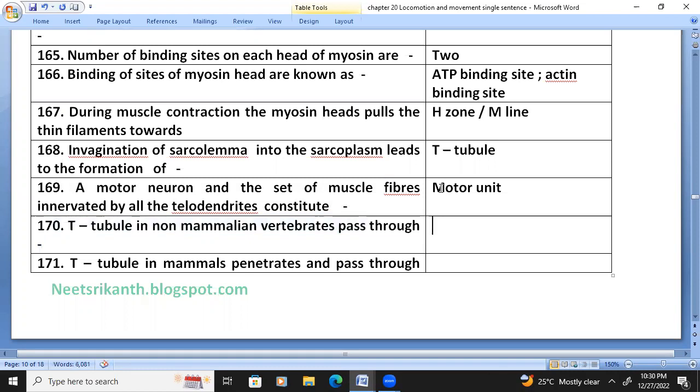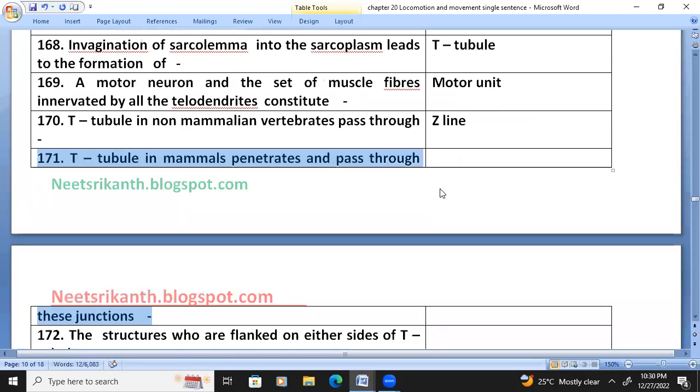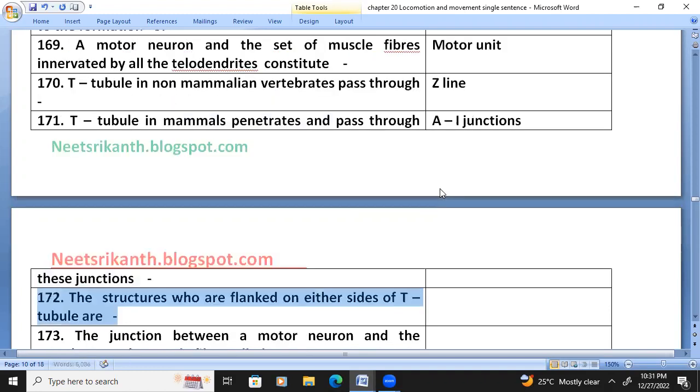The T tubule in non-mammalian vertebrates passes through the Z line. A little non-NCERT here: the T tubule in mammals penetrates and passes through the AI junctions, just for information. It's not there in our NCERT text.